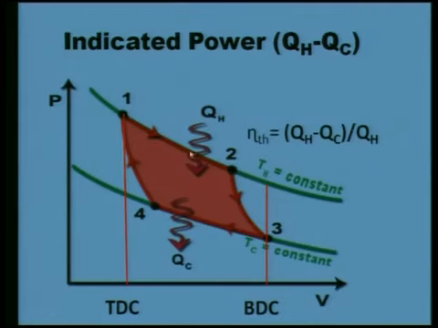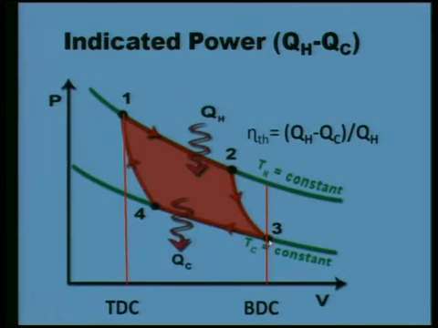From 2 to 3 we remove the heat source from here, and rapidly move the piston from 2 to 3, so that no heat exchange shall take place. There is no exchange of heat, there is no friction. So this 2 to 3 process is reversible adiabatic. 1 to 2 is constant temperature, 2 to 3 expansion is a reversible adiabatic process. So whatever heat we have added is getting converted into work.